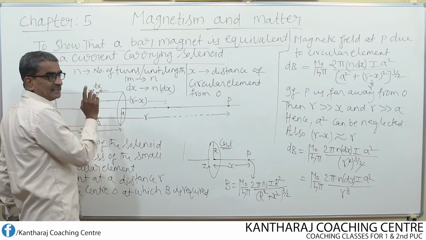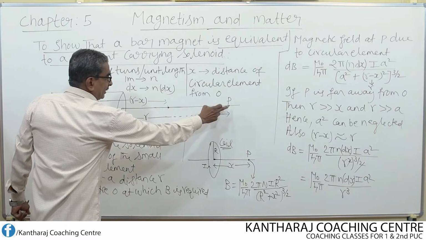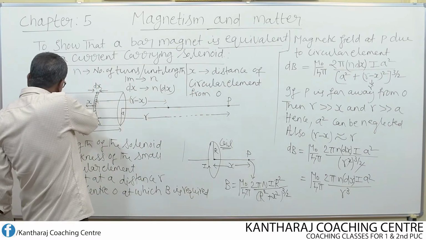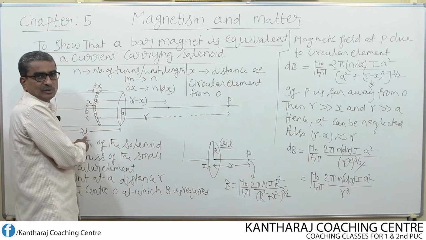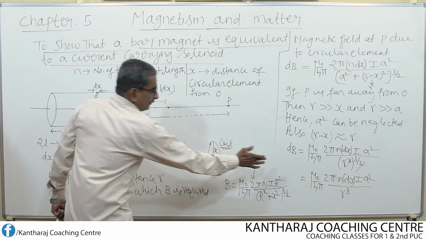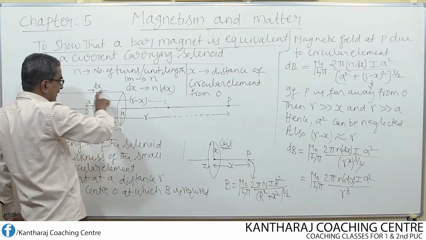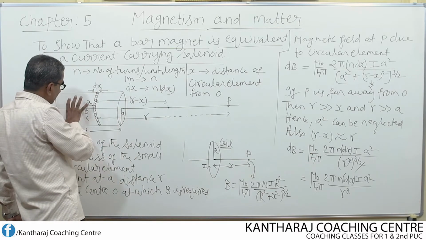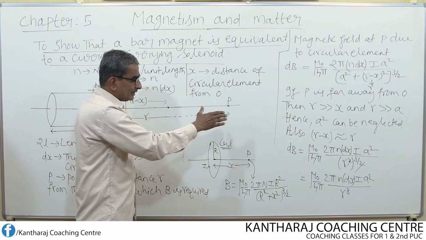See, this is the magnetic field at the point P only due to the circular element of very, very small thickness dx. But we need to find the magnetic field at the point P, which is taken too far with respect to the entire length of the solenoid. What is the entire length of the solenoid? 2L. Here this is the field only for this thickness. But the entire length of the solenoid is 2L. From this entire solenoid, what will be the field at the point P? So that we have to determine.